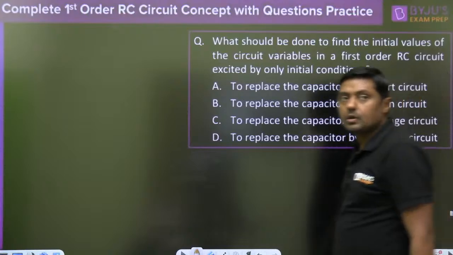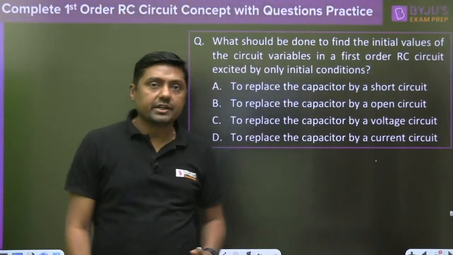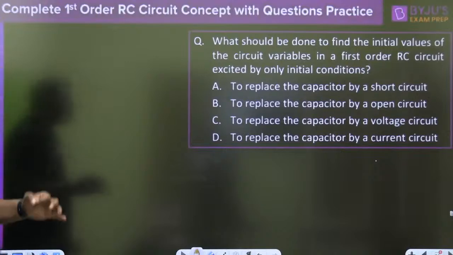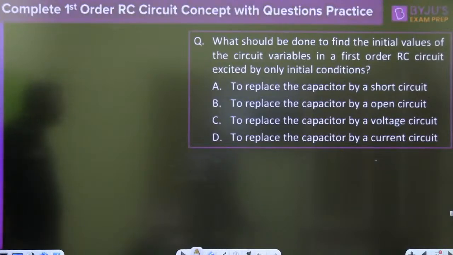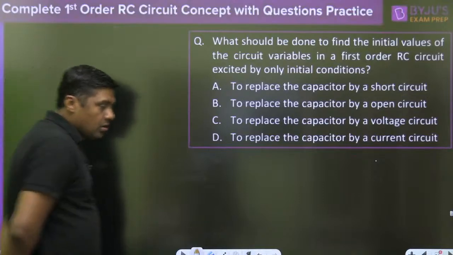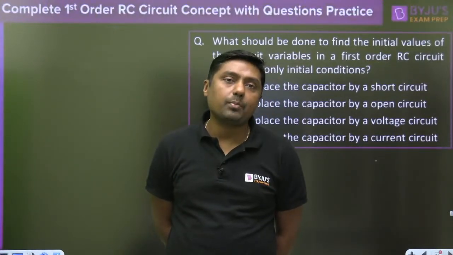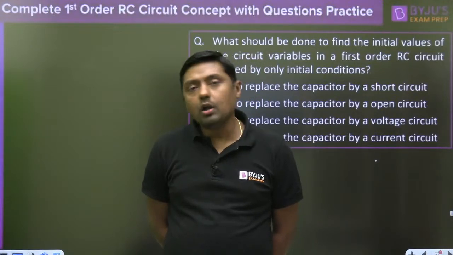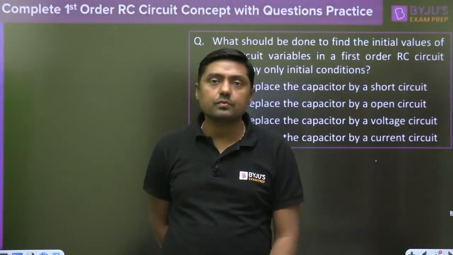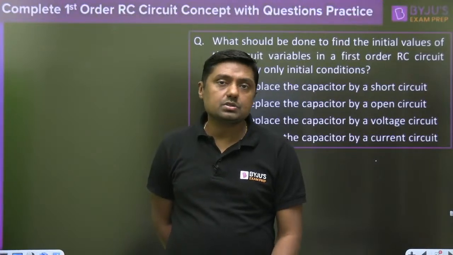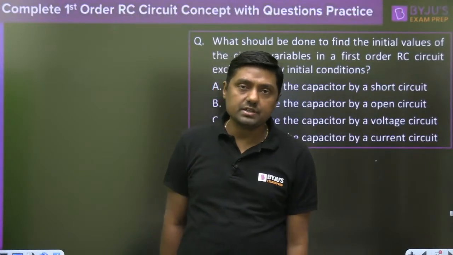Now I will give the idea about the RC circuit with source also. What should be done to find the initial values of the circuit variables in a first order RC circuit excited by only initial conditions? Excited by only initial conditions means no external battery is applied here. Just like the previous question.